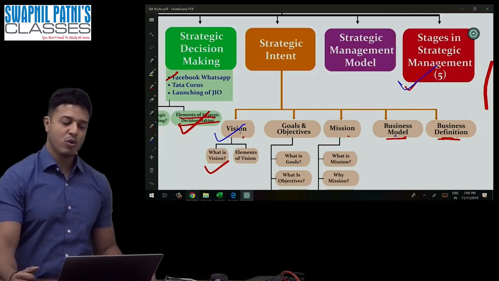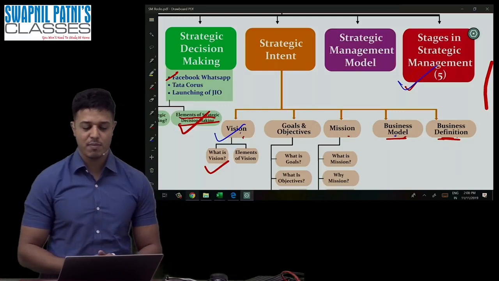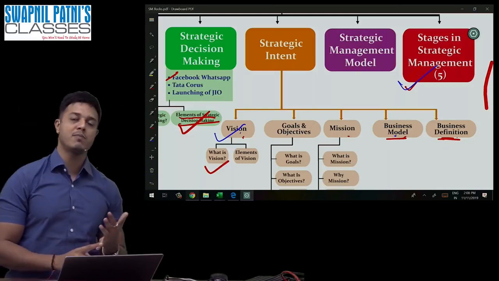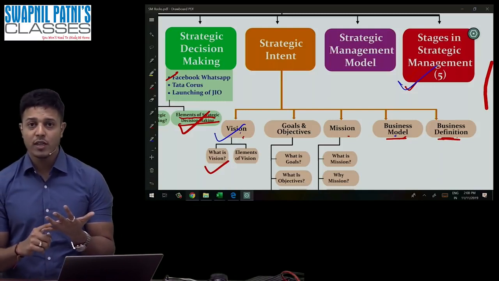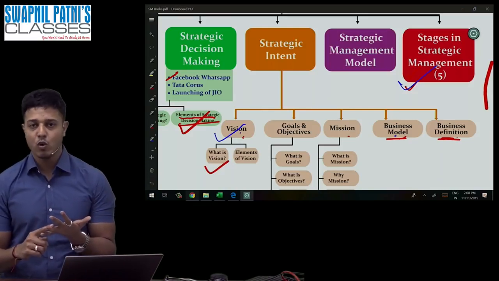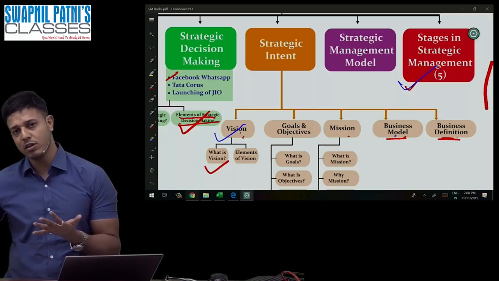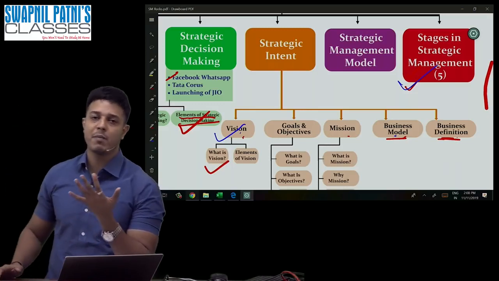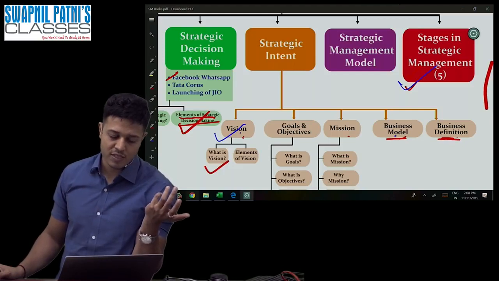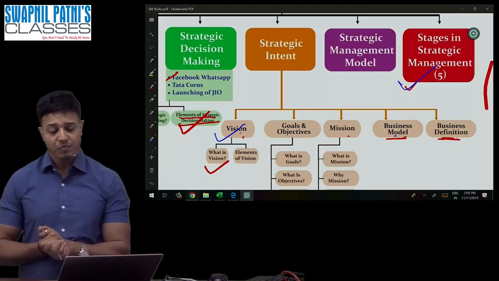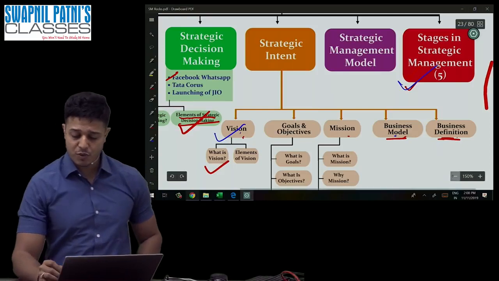Okay, so I think you understood the elements of strategic decision making. Once again: top management, large number of resources, long term, future oriented, and if it goes negative, it will have an impact and multiple departments will be affected. I hope you understand the elements of strategic decision making. Okay. So now let's start the next question, guys.